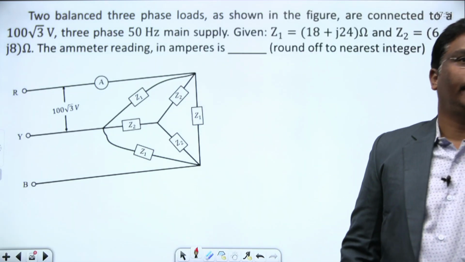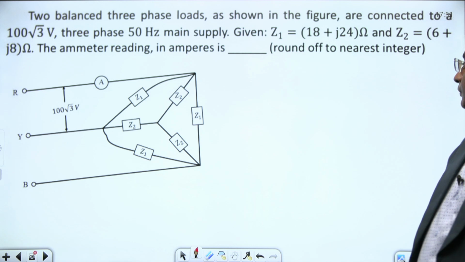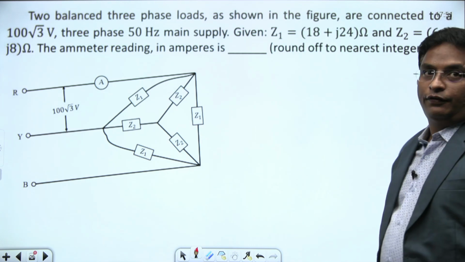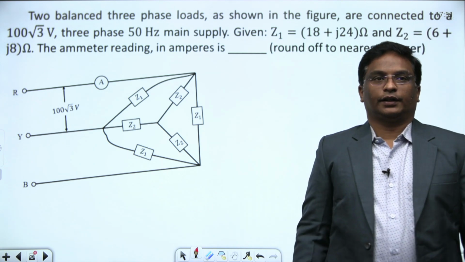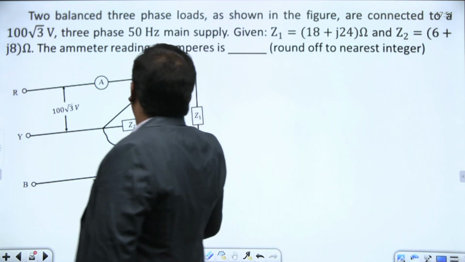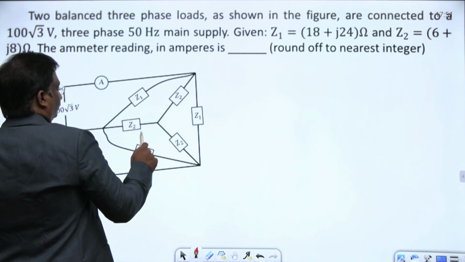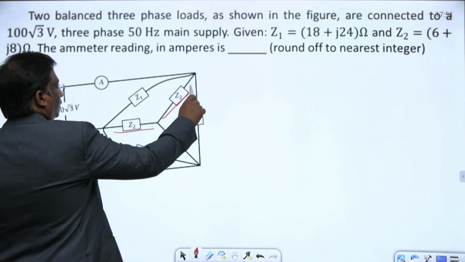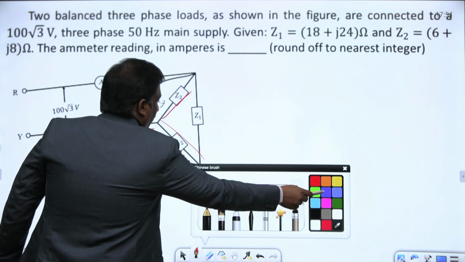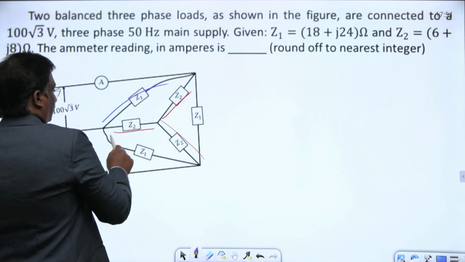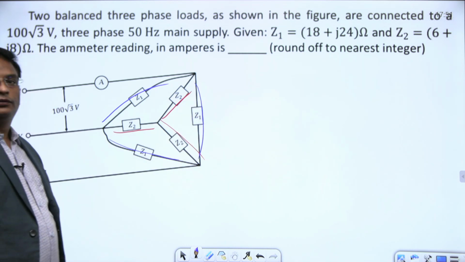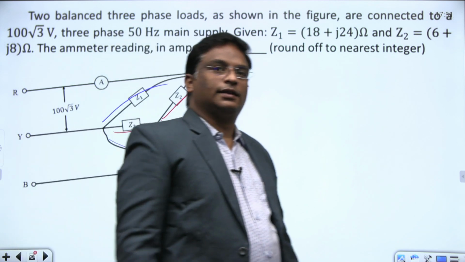Next, networks, 3-phase system. What is given? Two balanced 3-phase loads shown in the figure. Here this is Z2, Z2, Z2, a star load. This is Z1, Z1, Z1, a delta load. All are equal, that's why balanced 3-phase.